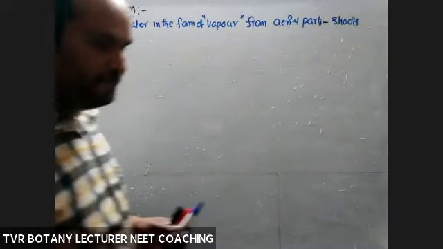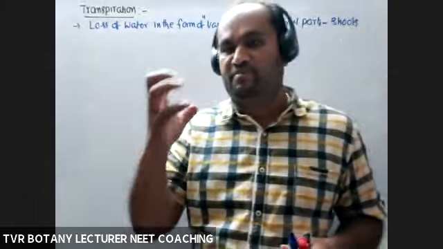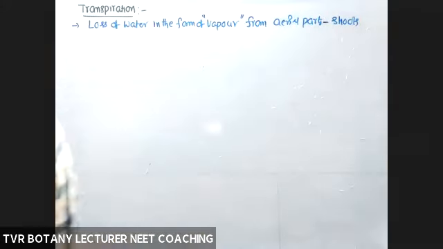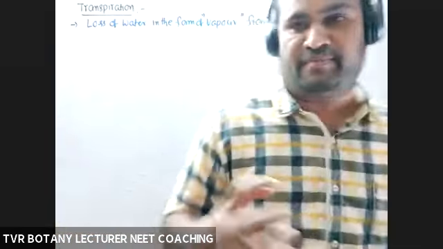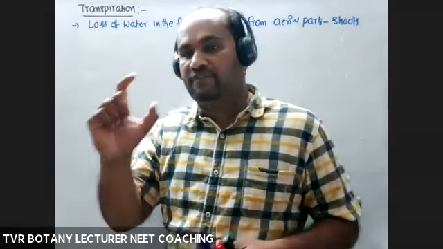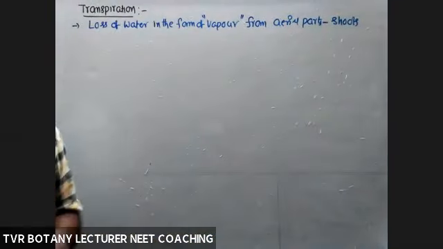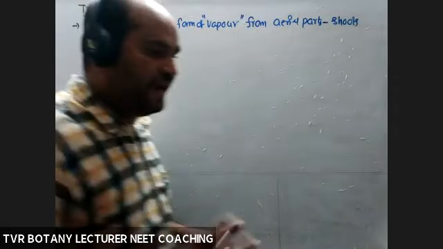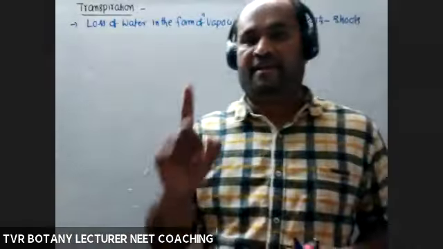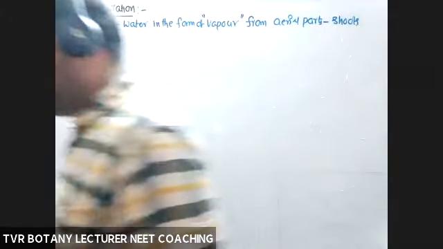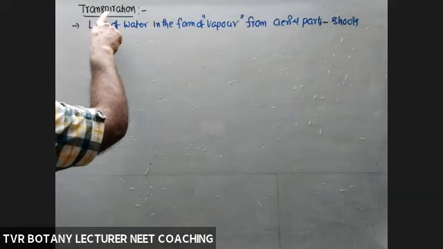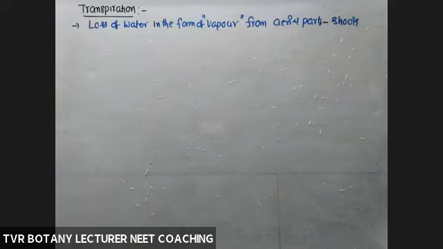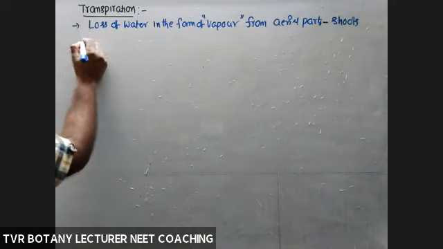Plants are able to absorb an enormous amount of water. Out of the total water absorbed by the root system, most reaches the leaf. Out of that, how much is required for metabolic activities of a plant? Just 1% only. What about the 99% of water reaching the leaf? It is lost by means of transpiration, right? So now, what are the types of transpiration?